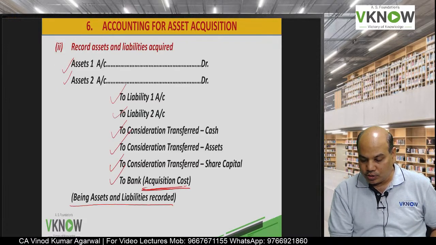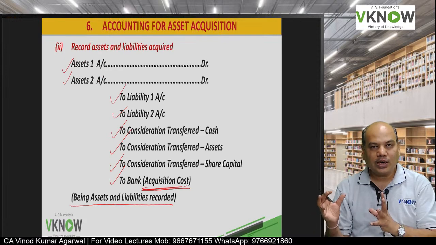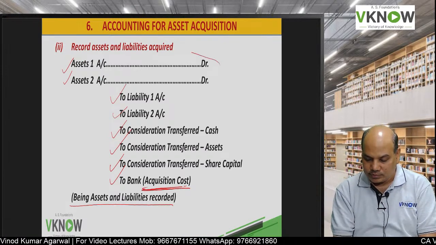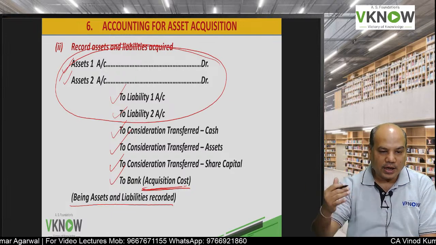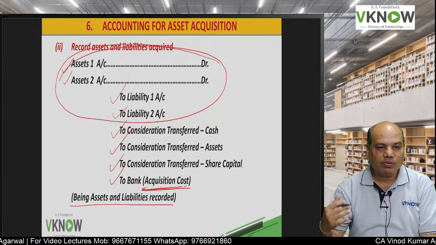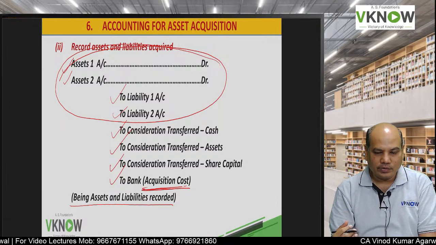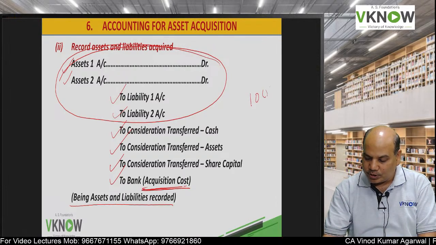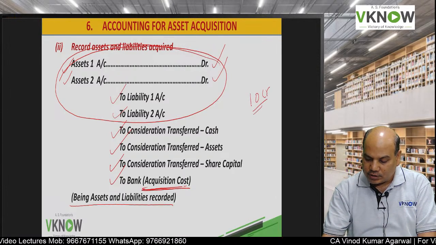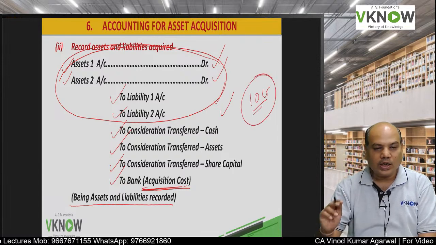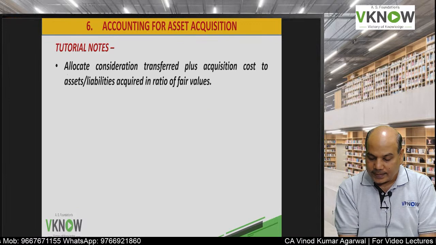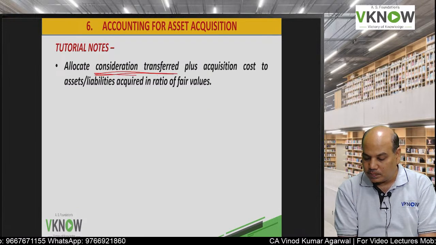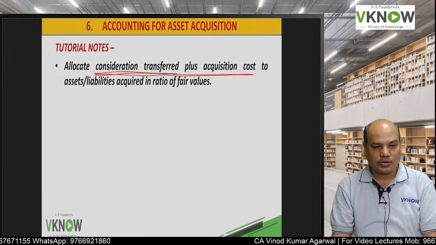The question the student can ask is, suppose one lump sum amount is paid and you acquired many assets and liabilities. You paid 10 crore rupees and you got assets and liabilities. How do I allocate this 10 crore rupees? The answer is, allocate consideration plus acquisition cost.